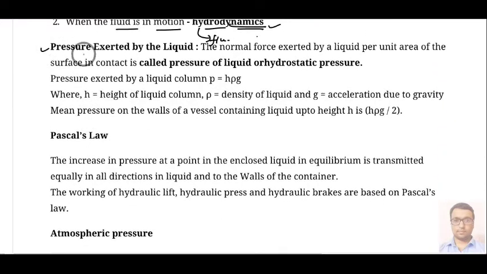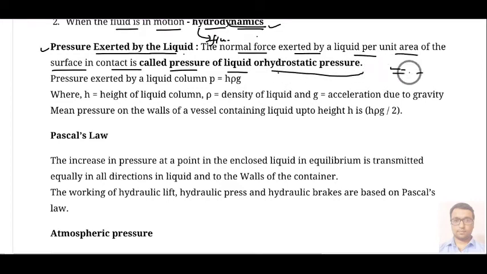Now next thing we will understand is the pressure exerted by the liquid. The normal force exerted by a liquid per unit area of the surface in contact is called pressure of liquid or hydrostatic pressure. So hydrostatic pressure means what? When your liquid is at rest. Then the amount of force on a unit area, suppose this base area is A, is called pressure, hydrostatic pressure.